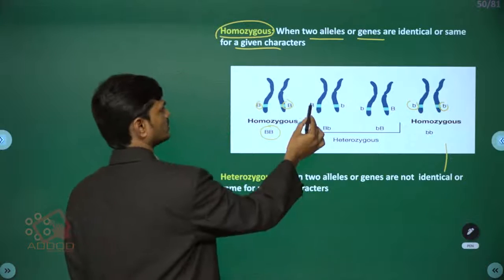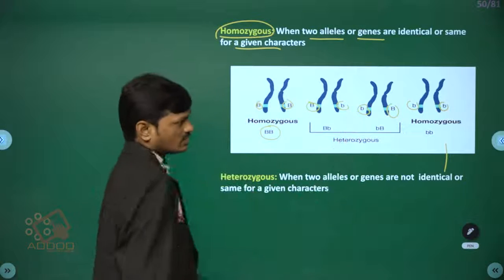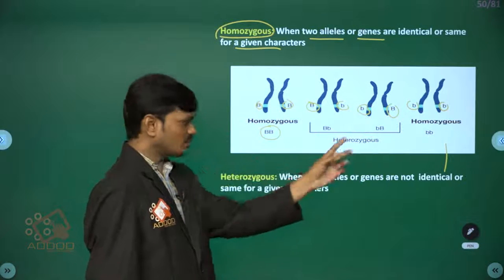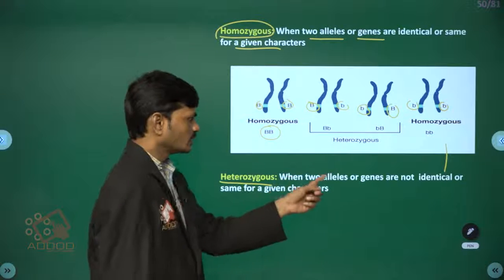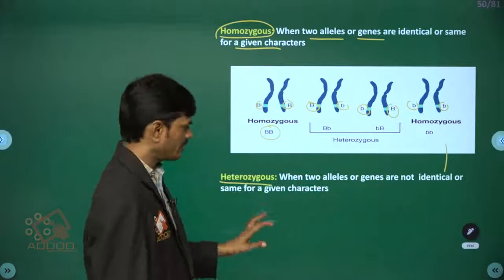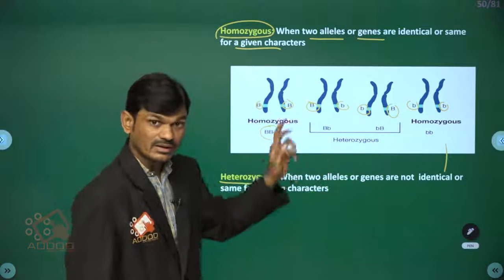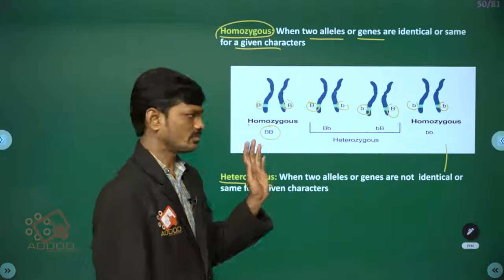But here you can see capital B, small b, these are not the same, so we call it heterozygous condition. When the two alleles or genes are not identical for a given character, it is heterozygous condition.